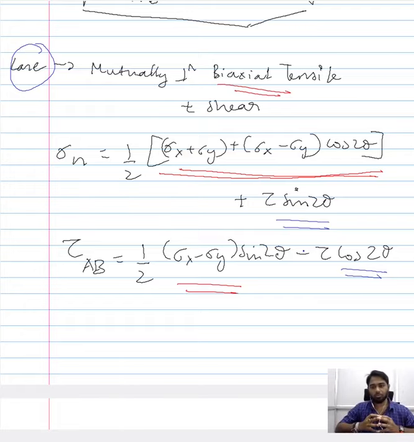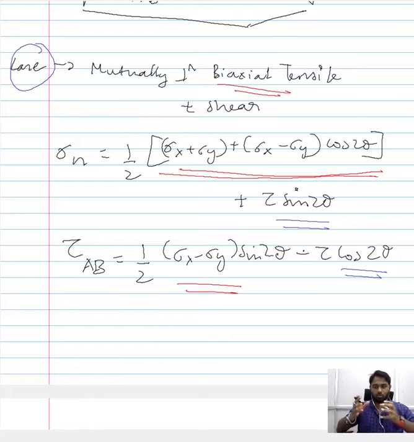Now what we want to do is see if the Mohr circle under the biaxial tensile loading and also with the shear component is capable of giving us similar expressions. If we are able to construct a Mohr circle that includes all these conditions, we want to see if from that Mohr circle we will be able to arrive at this set of expressions. So that we will see in the next part of this lecture.